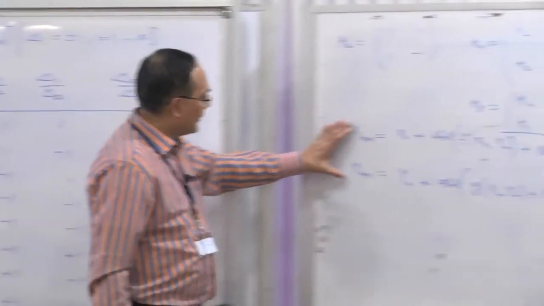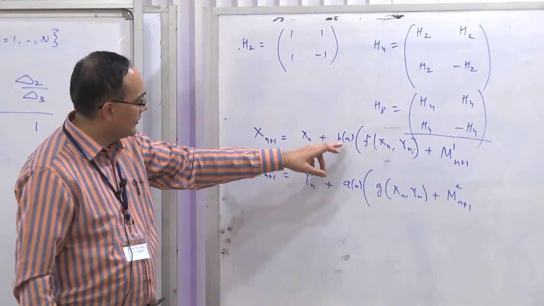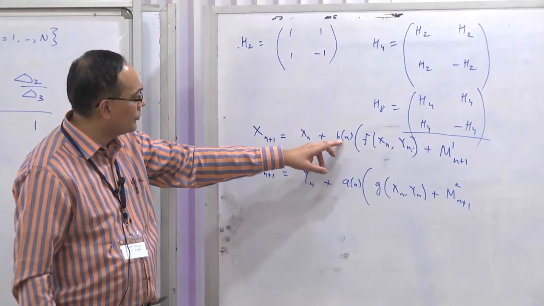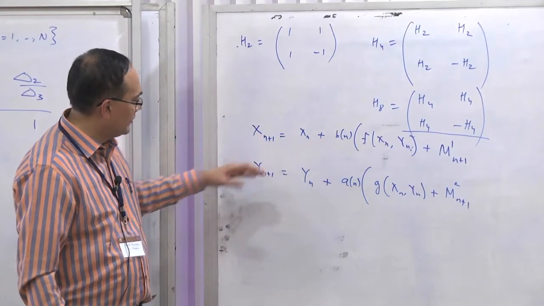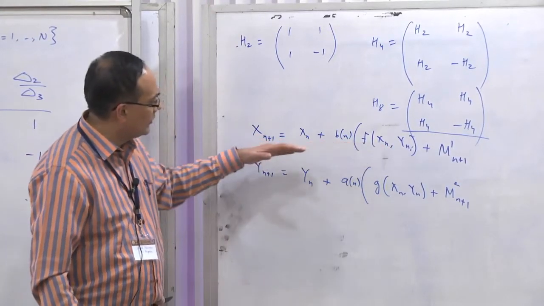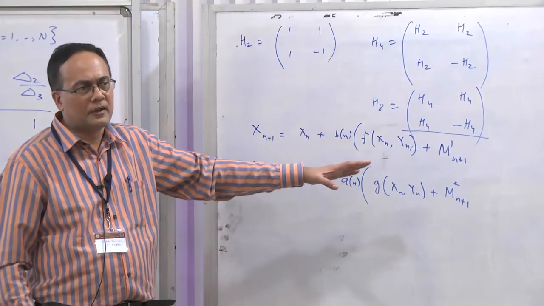And that essentially results in the following: now both recursions will converge. Because these step sizes go to 0 at a faster rate, this iterate will be the slower iterate. It will converge in a slower manner. This will converge in a faster manner. So this iterate will be fast.